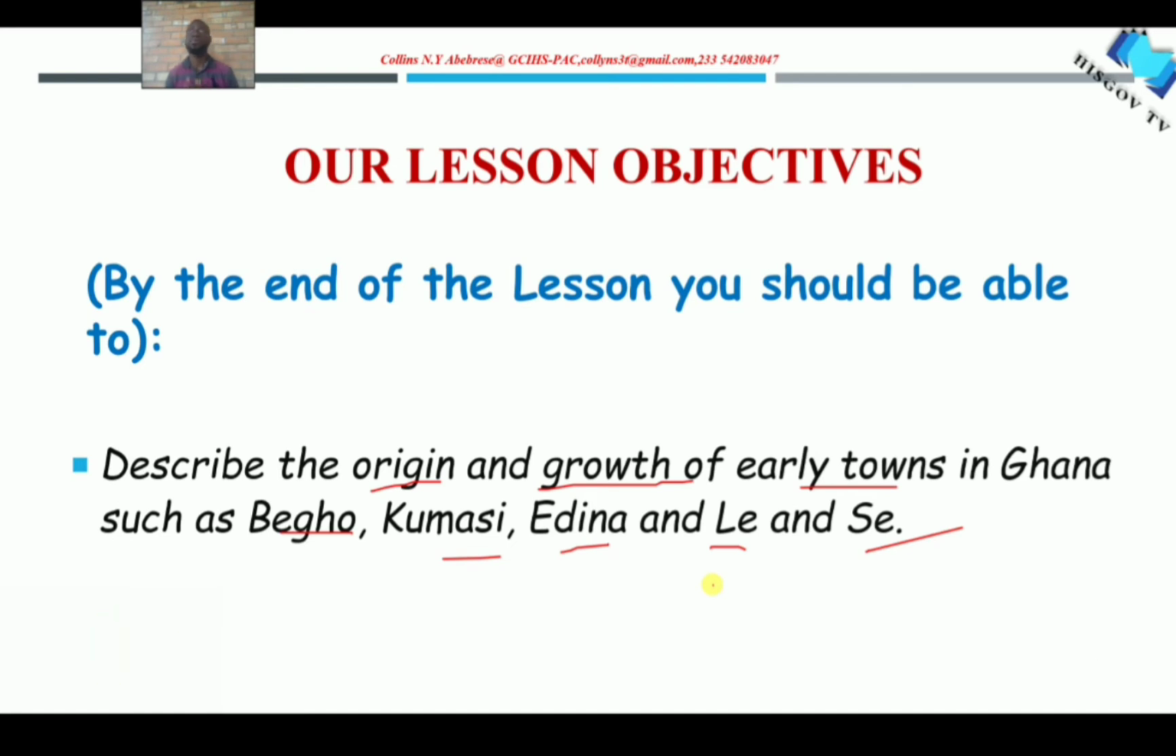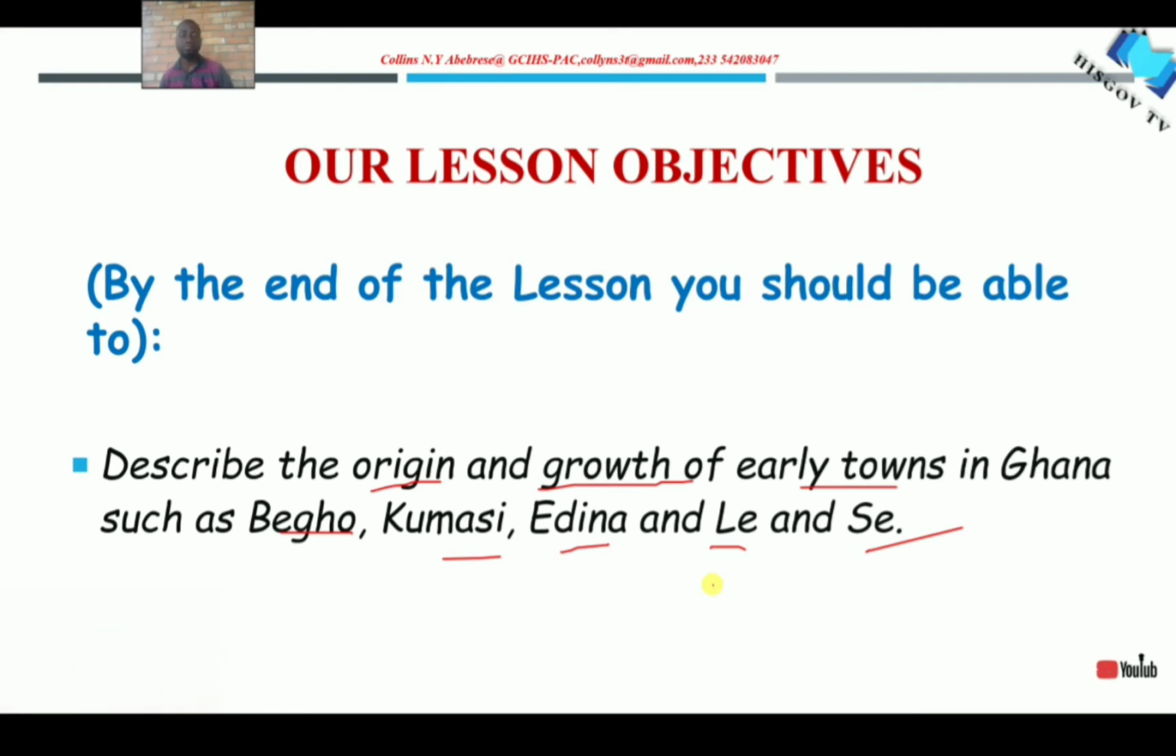These towns are termed as pre-colonial towns because they were towns that were there before the coming of the Europeans. There are some towns that emerged as a result of the European presence in a particular area. However, these towns we are going to look at were there before the Europeans arrived, which then presupposes that the Europeans came to meet these towns already in existence, doing their own thing.